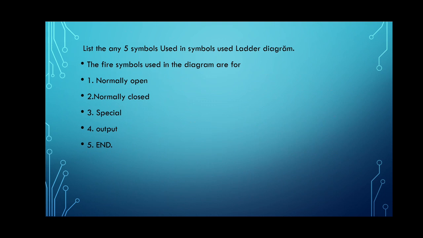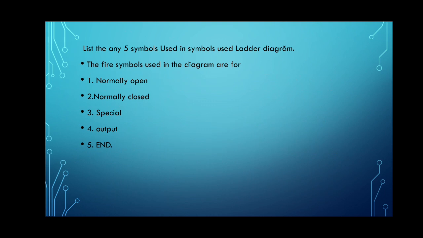Now the next question, which is repeatedly asked, is also a simple question and we have to write it in a short method. This question is asked for 5 marks: list any 5 symbols used in ladder diagram.